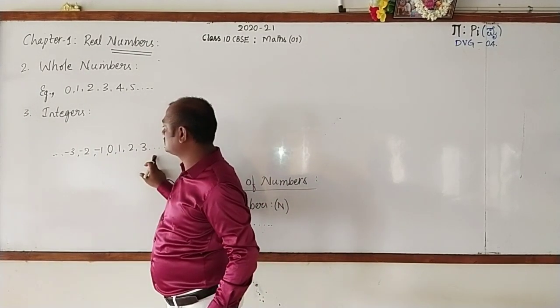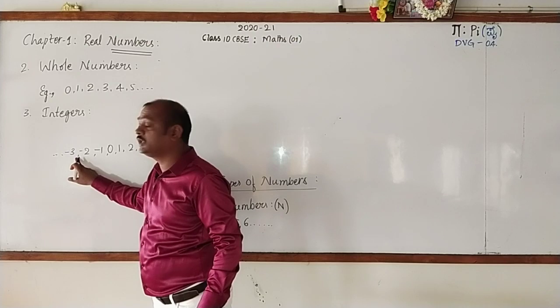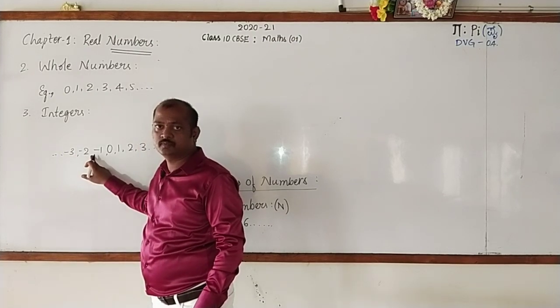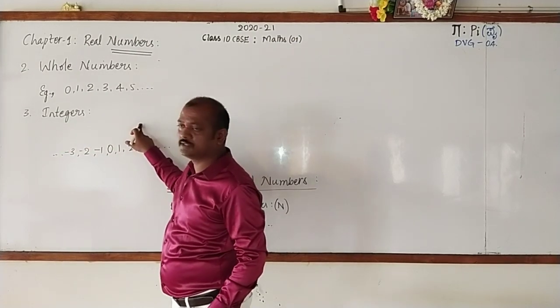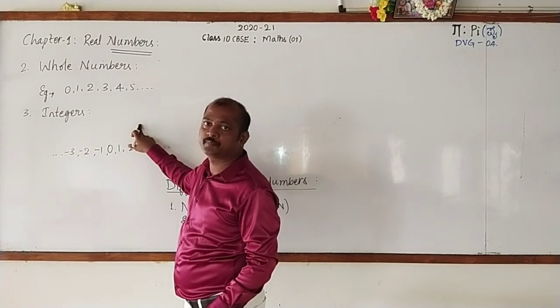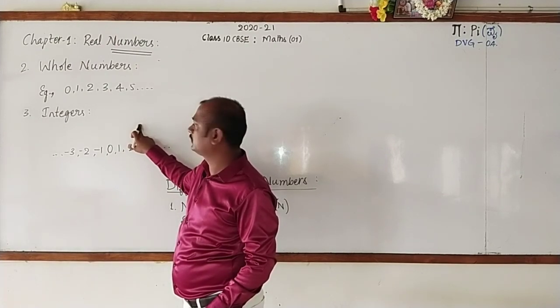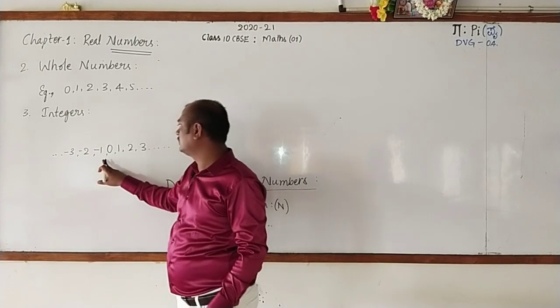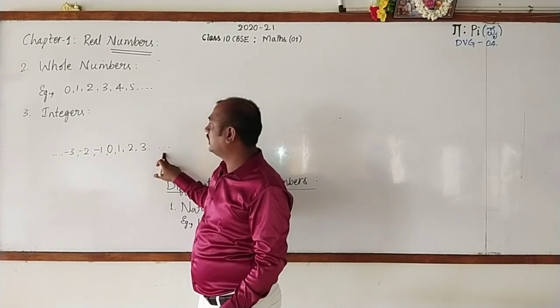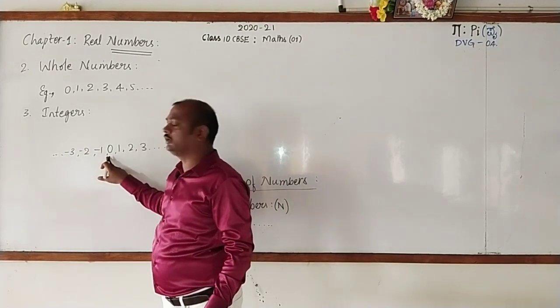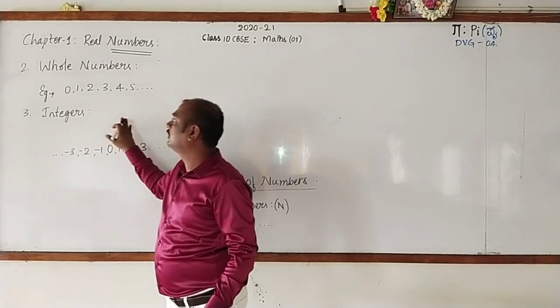The whole numbers including their negatives are called integers. Or you can also define it like this: natural numbers and their negatives including 0 are called integers.